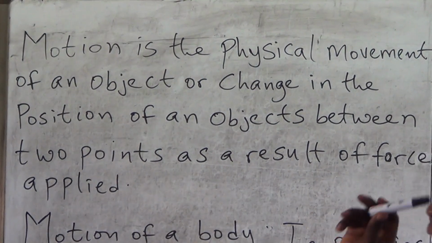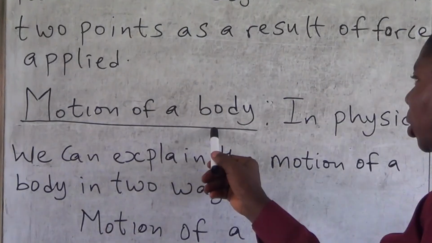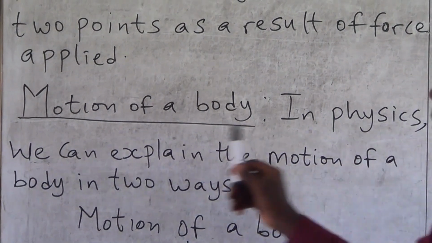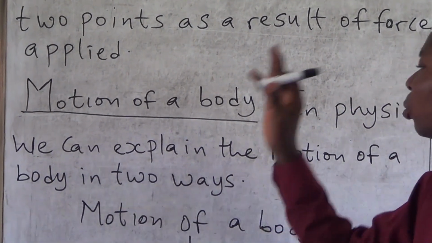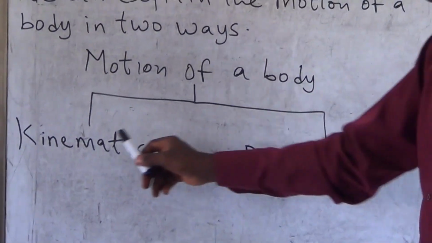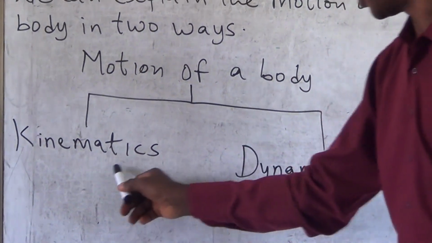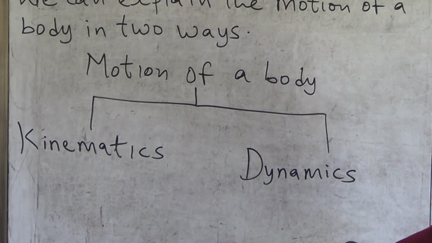And then I explain motion of a body. In physics, we can explain the motion of a body in 2 ways. Motion of a body, this is the diagram. We have what we call kinematics and then dynamics.